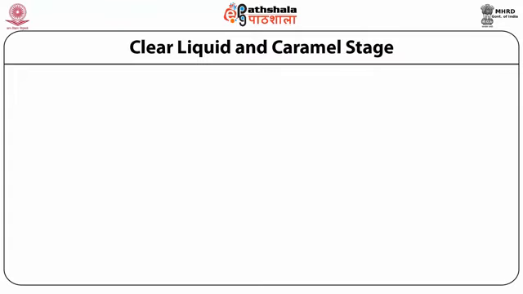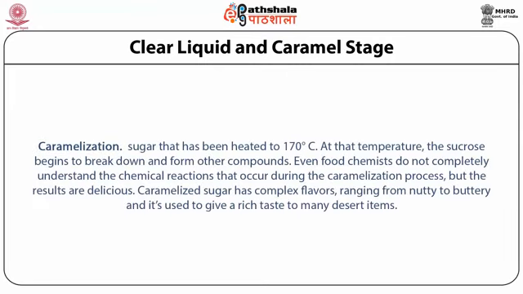After that, it starts caramelizing. Sugar that has heated up to 170 degrees Celsius starts caramelization. At that temperature, sucrose begins to break down and form other compounds.